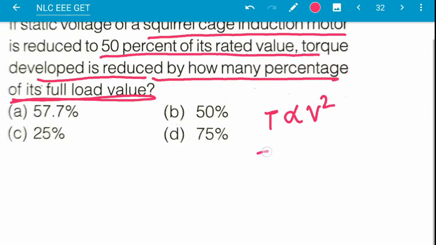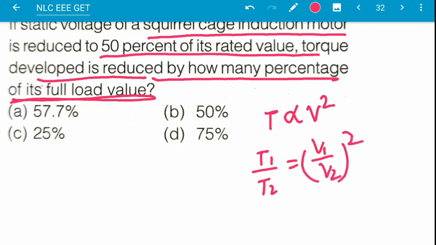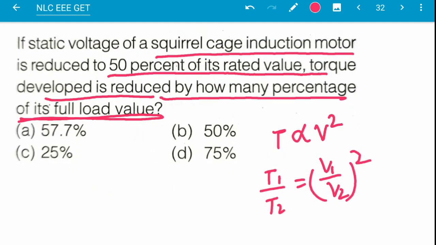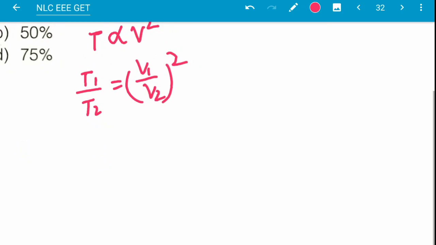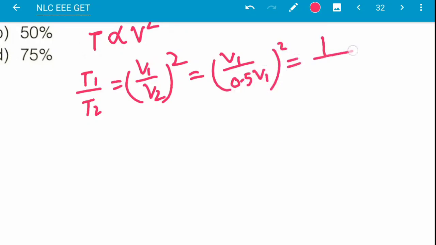So T1 by T2 will be equal to (V1 by V2) whole square. The voltage is reduced by 50%, so this can be written as V1 by 0.5 of V1, whole square, which is 1 by 0.25.